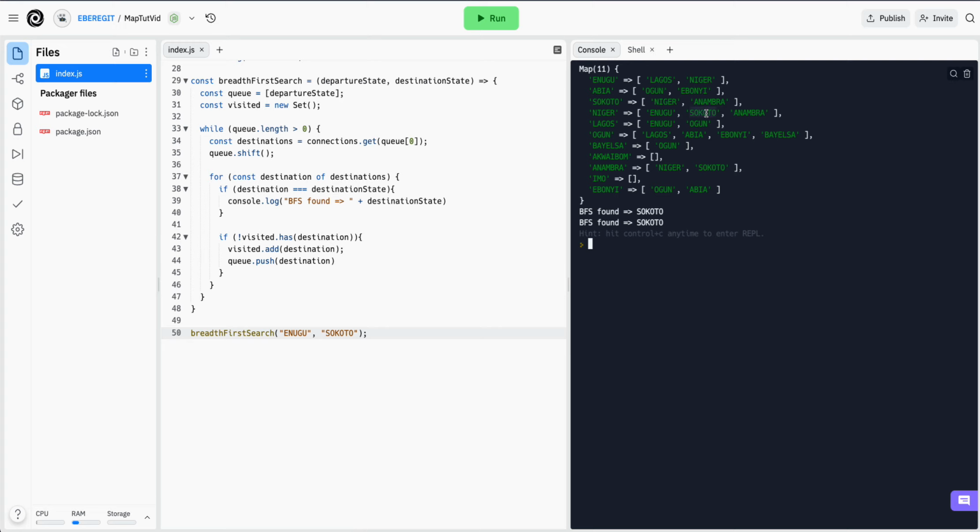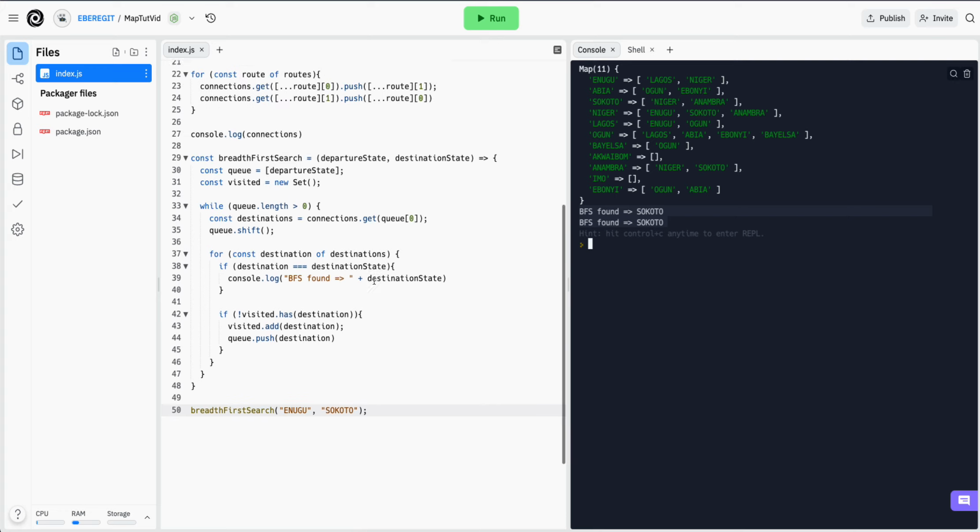At this point, we have found Sokoto. So it's a case of moving from Enugu to Niger and to Sokoto. And it continues like that until it gets to the end of the program. And before then, we have two places where we were able to find Sokoto.